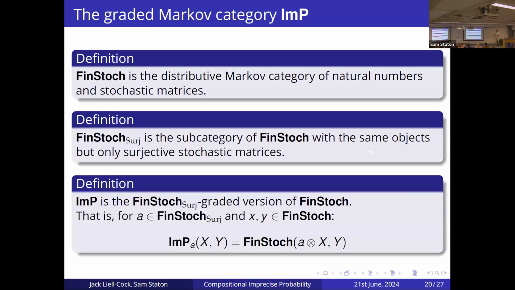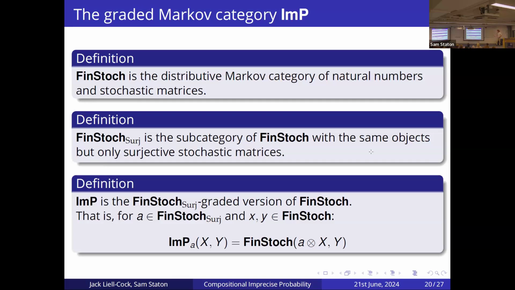And finally, we get to the category we're going to use to actually interpret our language, and that is Imp. So Imp is the FinStoch surj graded category of FinStoch. The reason we need surjective functions here is to actually handle the non-deterministic branches the right way, because it keeps the connection to convex power sets, which I won't go into the details of here.